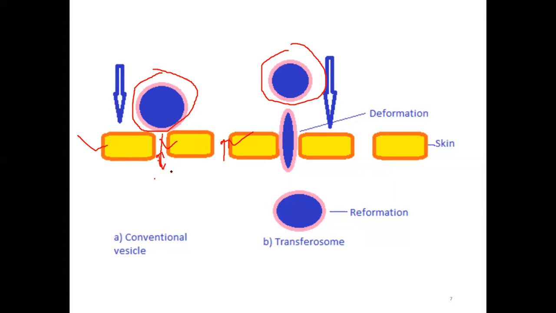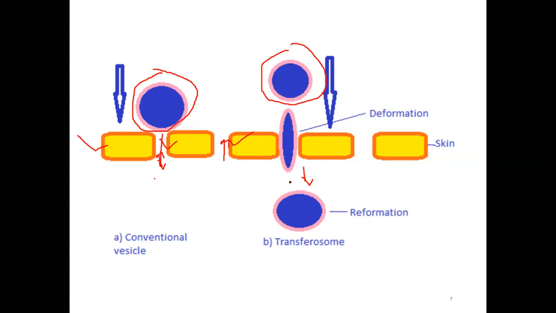But if we compare that with the transferasome, those are ultra deformable, having flexibility. Because of these edge activators, it will change its shape. Initially it will deform, and then once inside the layer, it will reform again. So this is the transferasome. It has the property of deformation and reformation.